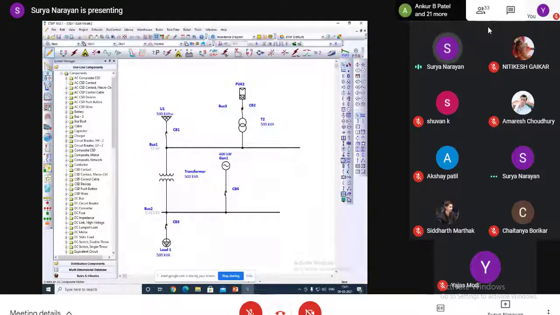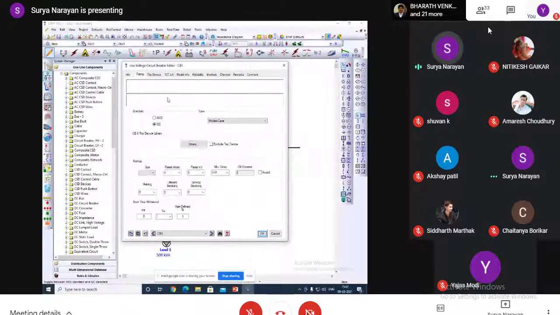Also, we have a fuse in the system. We can connect it and give the data. We can choose from the library, or if we have the data, we can give it.